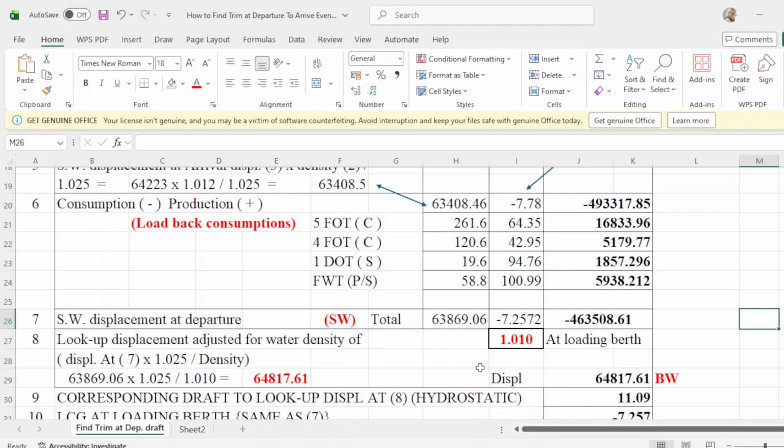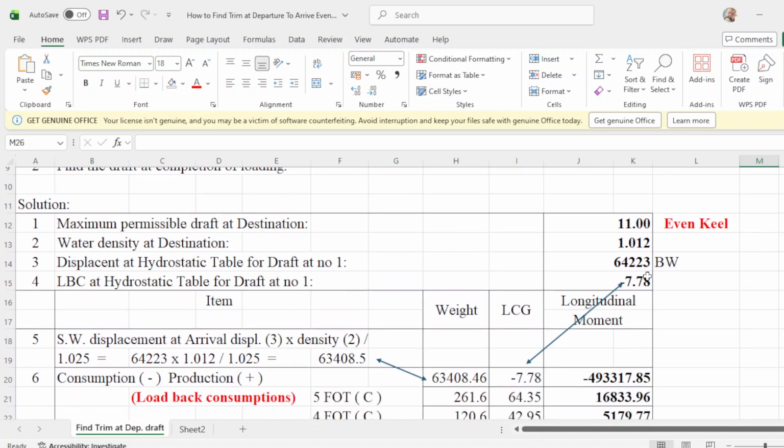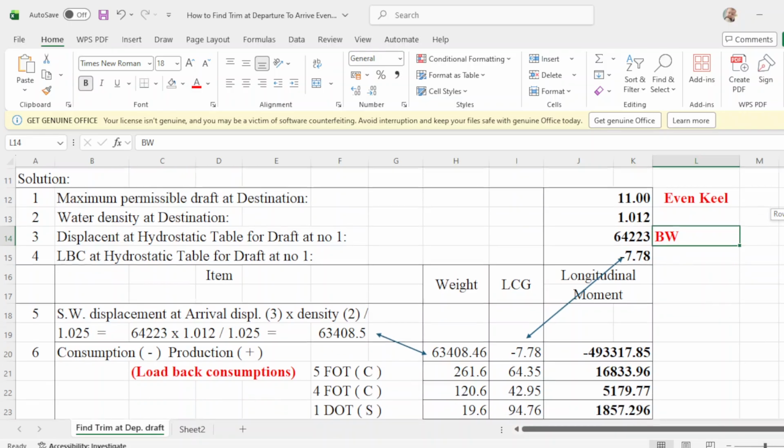Okay, I will explain it later. Your brackish water now is 64817.61, brackish water of density 1.010. Okay, I hope that's clear, because this displacement is your brackish water from this density. So put this one, so it will be clear.